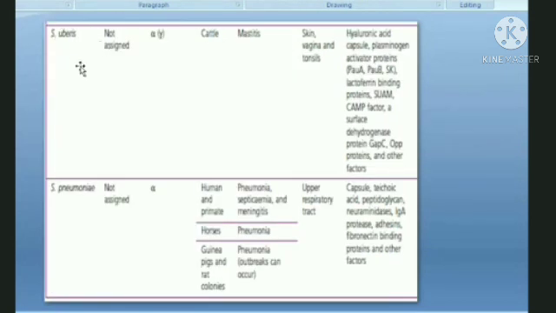Moving on to the next, Abris is again one of the very important mastitis causing streptococcus species. When we differentiate between the mastitis causing streptococcus species, this is one species to be taken into consideration. And the CAM test, as I mentioned earlier, also differentiates Abris. I'll be discussing it later.